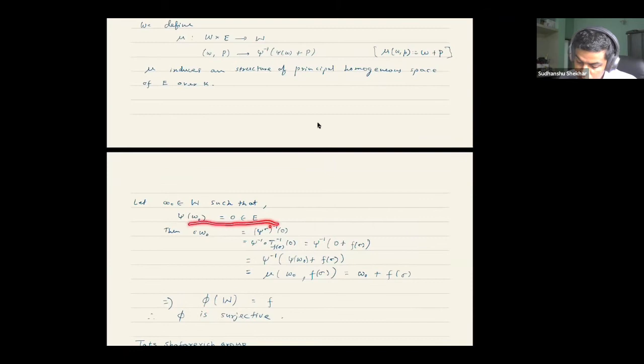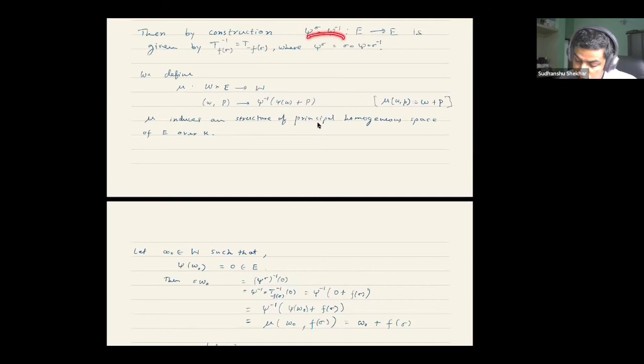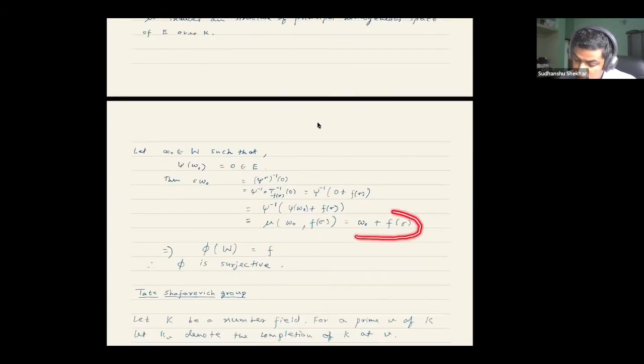This equality is by the definition of psi sigma. Substituting psi sigma inverse using that relation, this is nothing but the image of W naught, f sigma, which is W naught plus f sigma. That's what the definition of cross homomorphism was. Therefore, the image of this principal homogeneous space is the cross homomorphism we began with. Therefore, it's a surjective map.